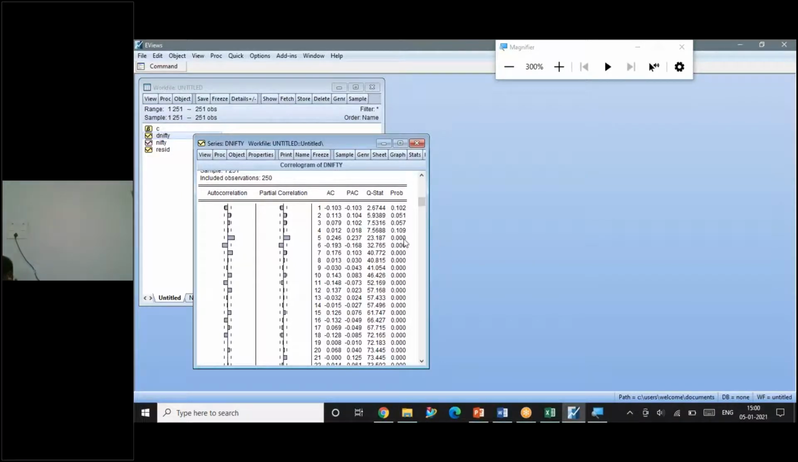Yes, for autocorrelation, the sixth one is also out. For PACF, the fifth one, and for ACF, 5 and 6 both are outside. See here the probability value, it is less than 0.05. It indicates that there is autocorrelation. The null hypothesis of no autocorrelation is rejected. There is autocorrelation in the series.